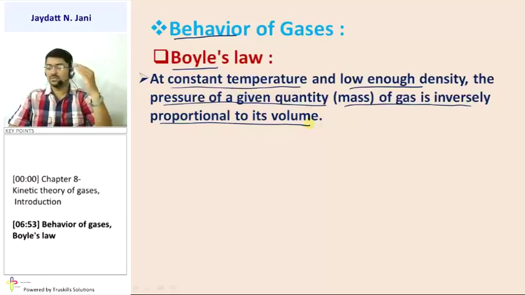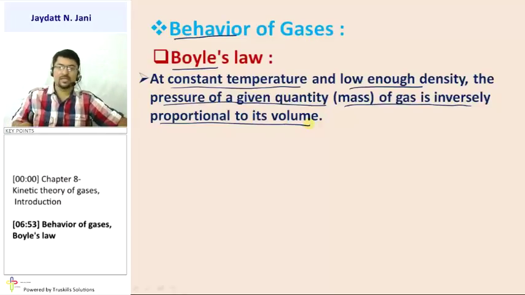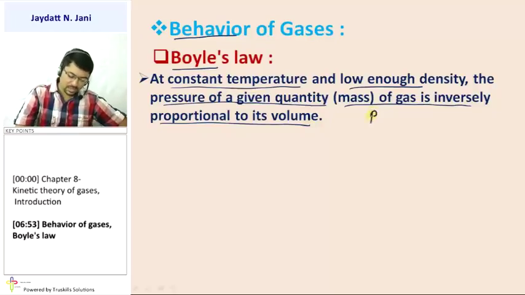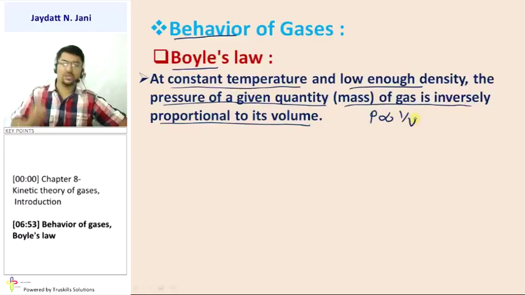If the density is to be low, that is only possible when the pressure increases. So whenever we think about the pressure increasing, what is the relation? Here you can say that the pressure of a given quantity of gas is inversely proportional to its volume. So you can say that P is proportional to 1 upon V.